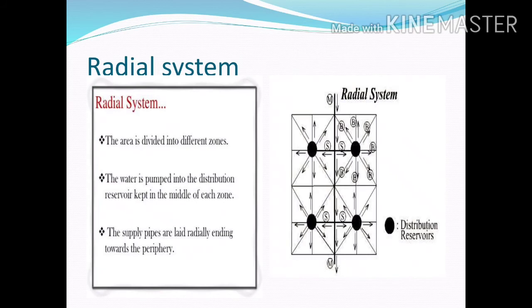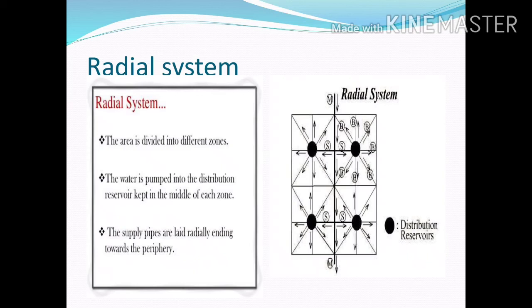Next method of distribution layout is radial system. So the area is divided into different zones. Water is pumped into the distribution reservoir kept in the middle of each zone. The supply pipes are laid radially ending towards the periphery. In the figure it is clearly shown that the main pipe is given in the center of the section.